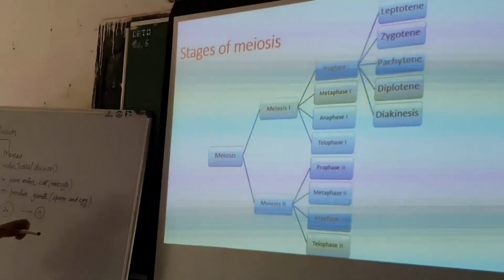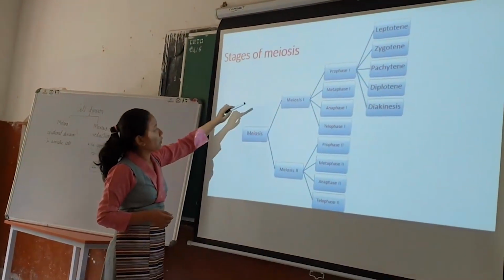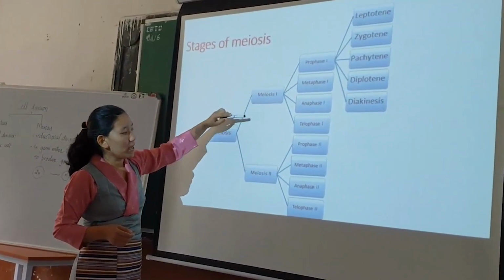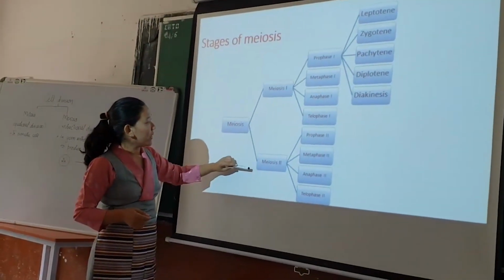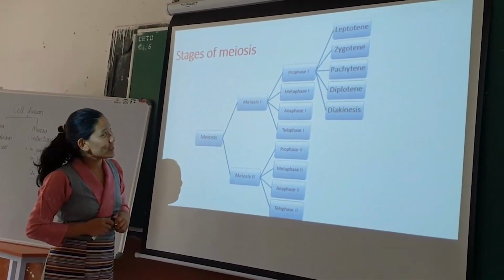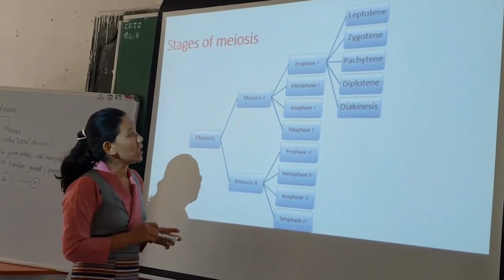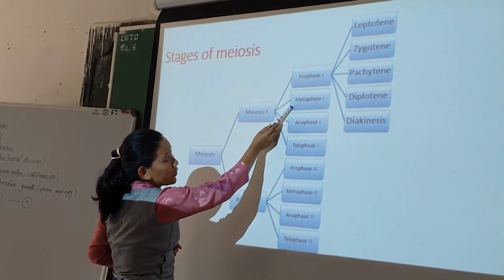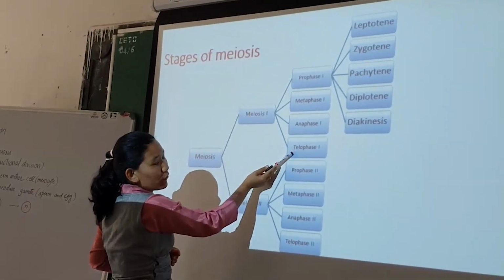Now, talking about the stages of meiosis, we have meiosis 1 and meiosis 2. Meiosis 1 is again divided into stages: prophase 1, metaphase 1, anaphase 1, and telophase 1.